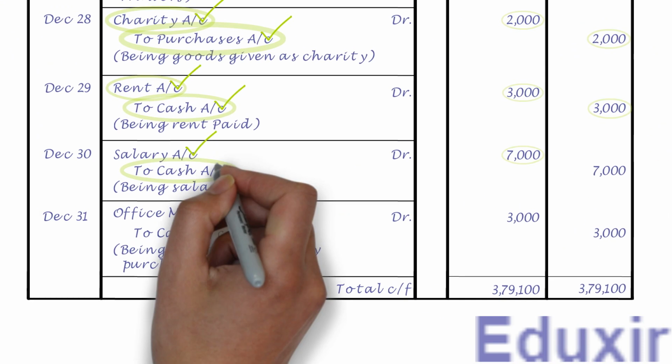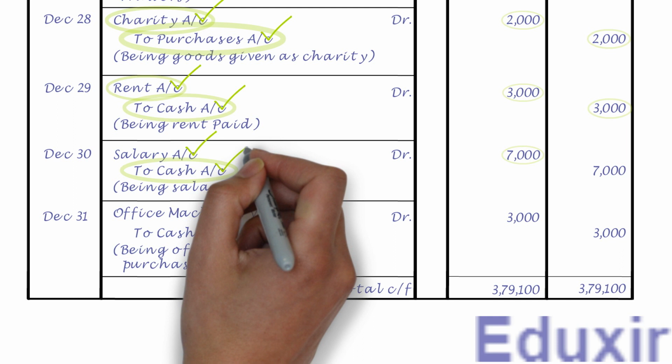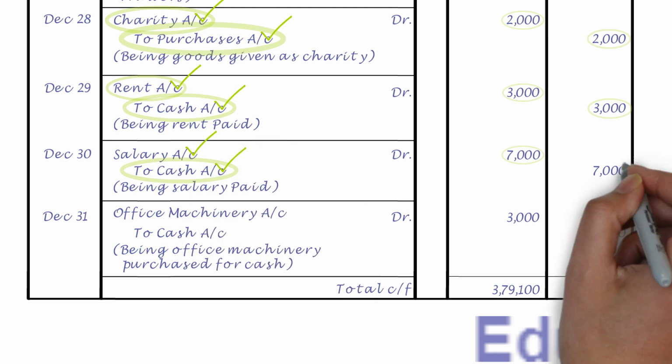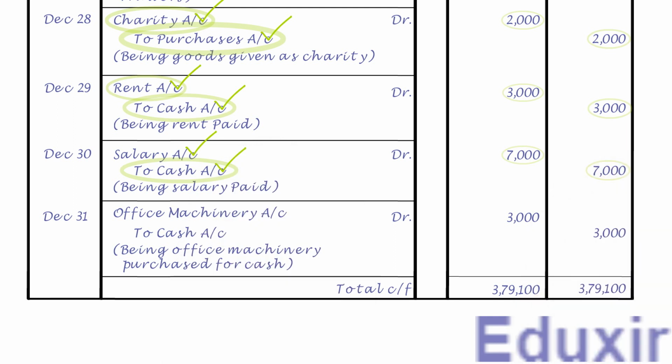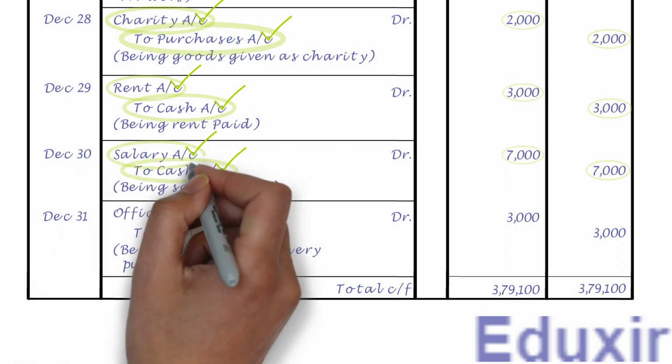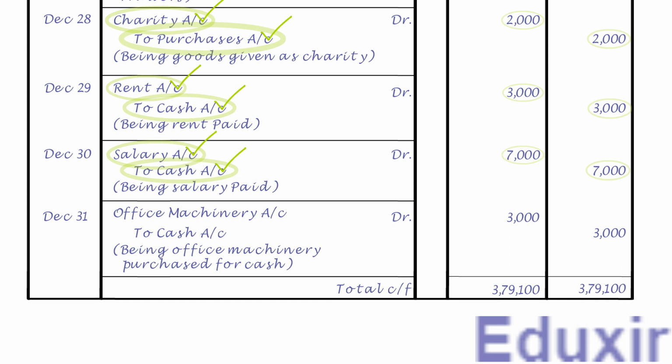As the name suggests, it needs to be posted on the credit side of cash account and the credit amount is 7000 rupees. Note that the details that need to be posted into the particulars column is salaries account. As we already have the cash account, let us now post this entry into that account.